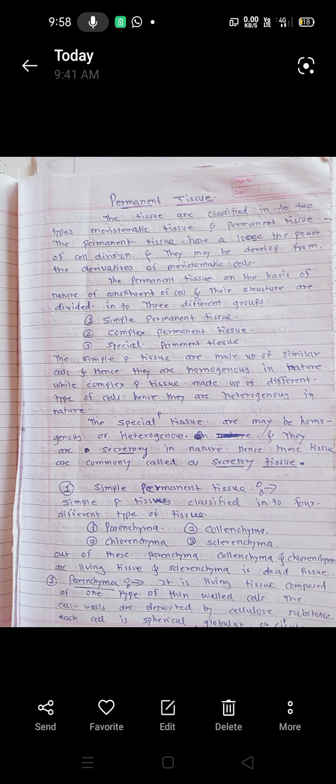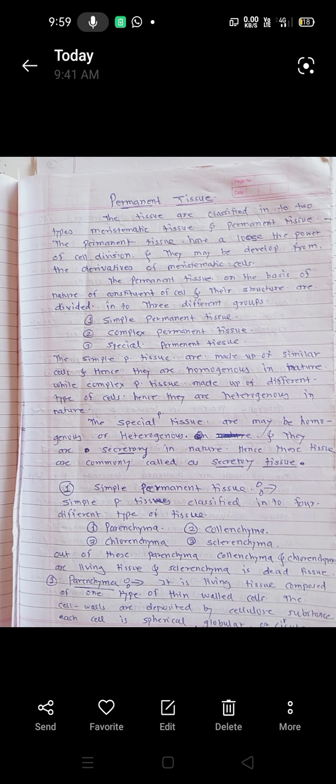The simple permanent tissue are made up of similar cells and hence they are homogeneous in nature. While the complex permanent tissue are made up of different types of cells, hence they are heterogeneous in nature.